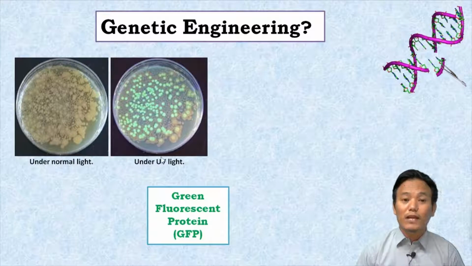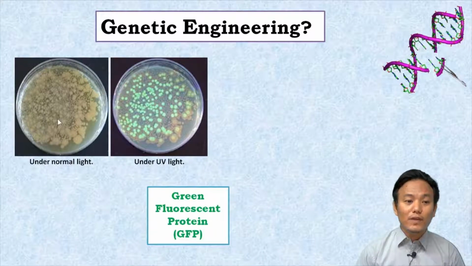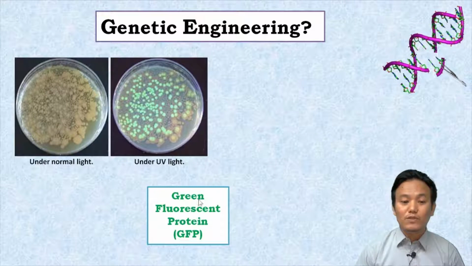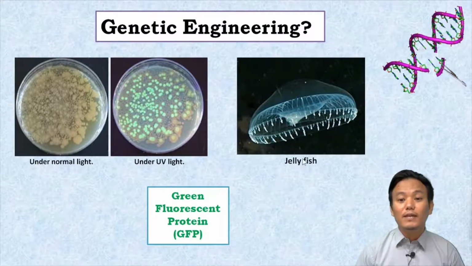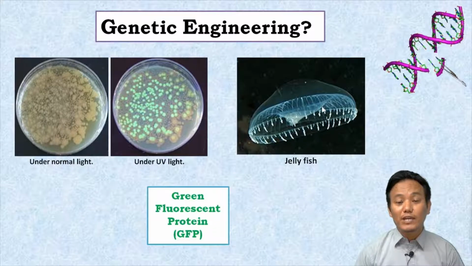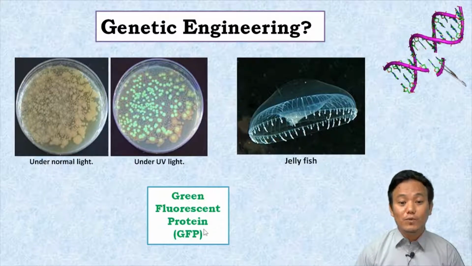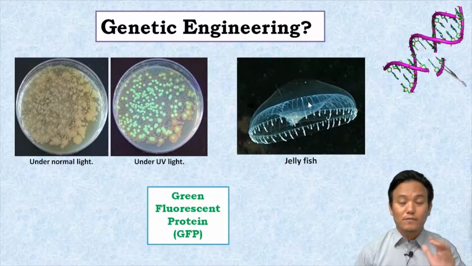under UV light. Now, where did the scientists get the gene for green fluorescent protein from? The scientists got the gene for green fluorescent protein from marine organisms like deep sea jellyfish. These deep sea jellyfish naturally contain the gene for green fluorescent protein, and they glow in the dark marine environment.